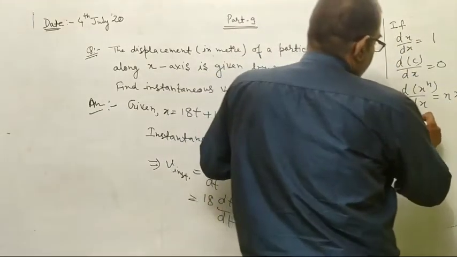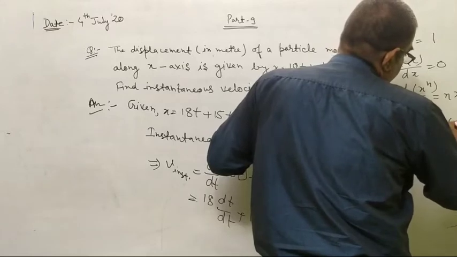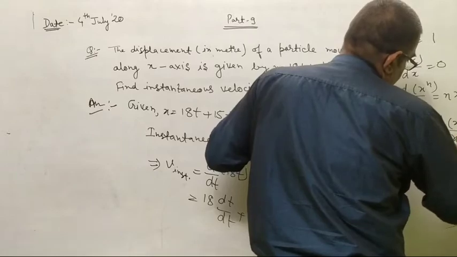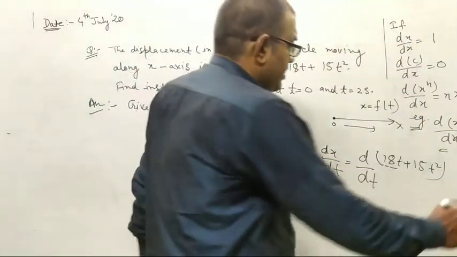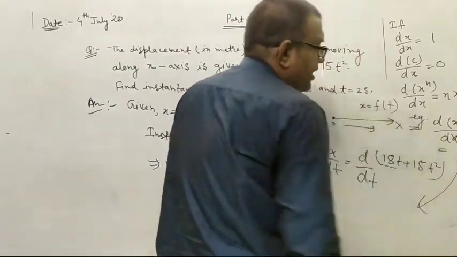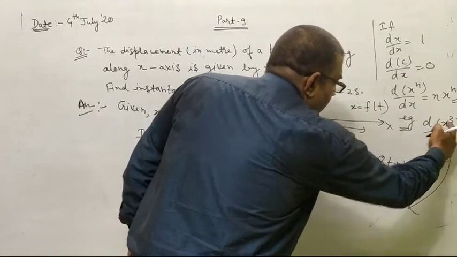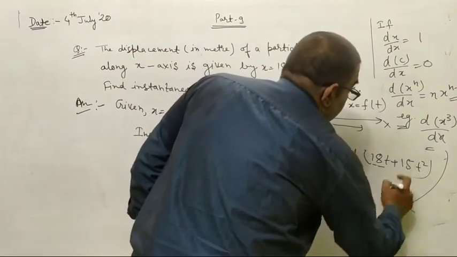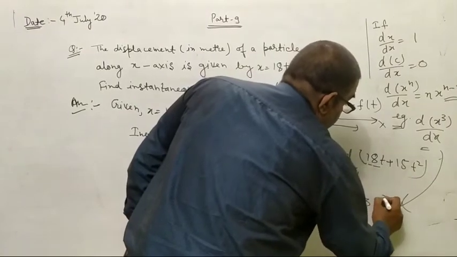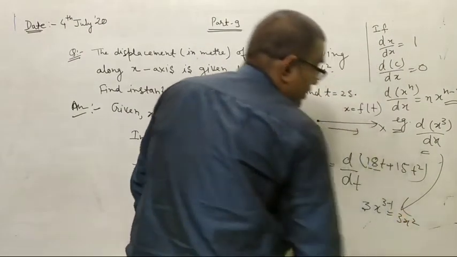For example, if we want to differentiate x cube with respect to x, then this power is multiplied, 3x to the power 3 minus 1, and that is 3x square.